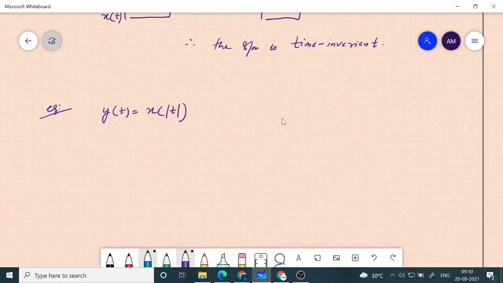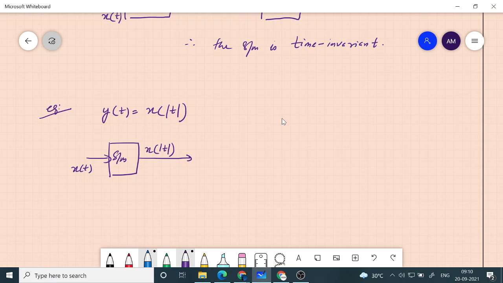So this is what the system does. We give to the system first x of t. What will you get? You will get x of modulus t.